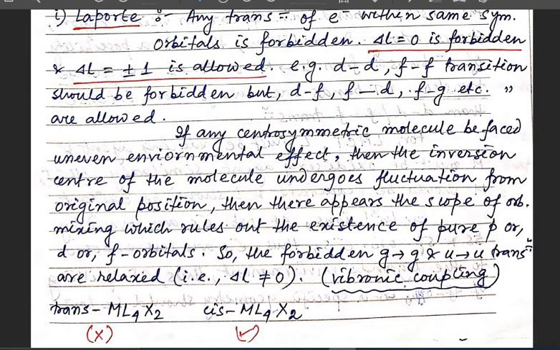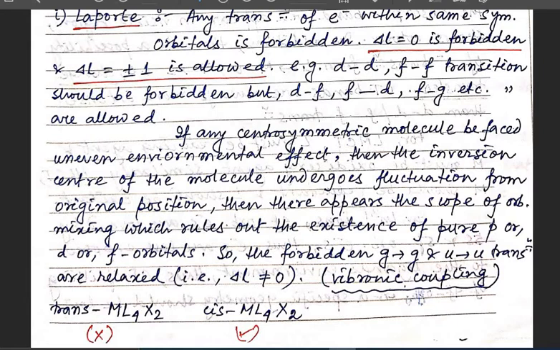That is centrosymmetric, meaning the molecule is totally symmetric, so obviously there should be an inversion center present in this molecule. But if the ligands are not similar, suppose I am talking about an ML4X2 type of complex,